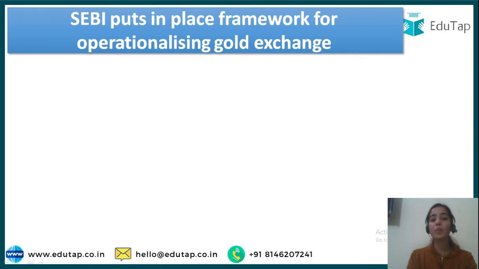So now SEBI has put in place the framework for operationalizing the gold exchange. So see, we have the stock exchanges. Okay, the NSE is there, National Stock Exchange, the BSE is there, Bombay Stock Exchange, and the National Commodities and Derivatives Exchange is there that trade in securities. So the stock exchanges are trading in the securities. So gold exchange now, a new term or a new segment has come, that is the gold exchange. What will it do? What is the framework behind it? We will discuss all of that in today's session.